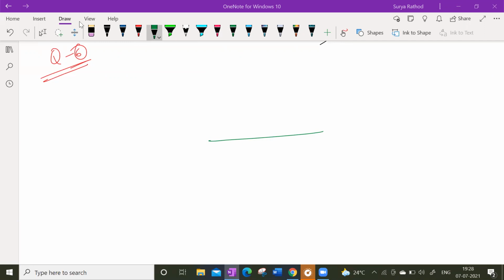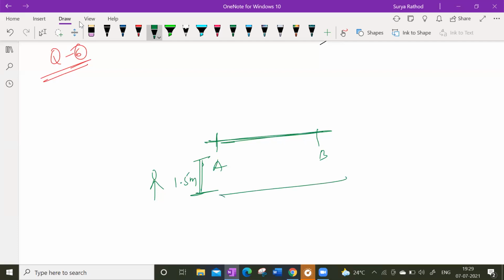So look at this here. First suppose this is my ground. So you just consider point A here, point B here. Okay, point A and point B. Now, what is the height of the tall boy? 1.5 meters. That boy's height is 1.5 meters. This guy is walking towards what?